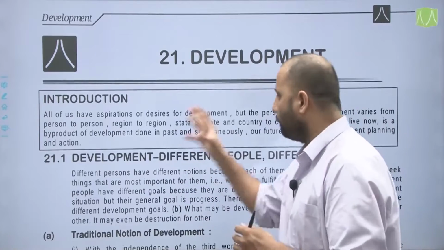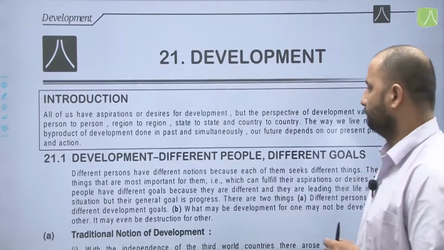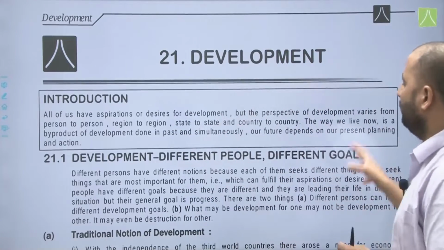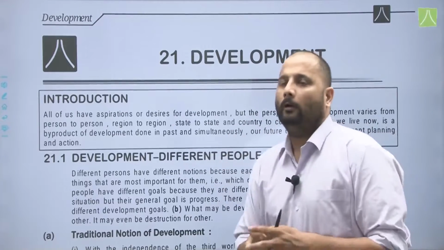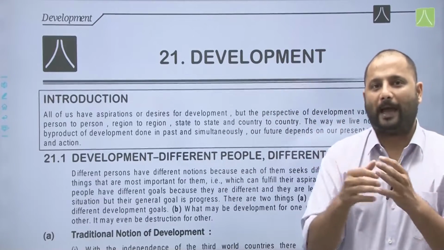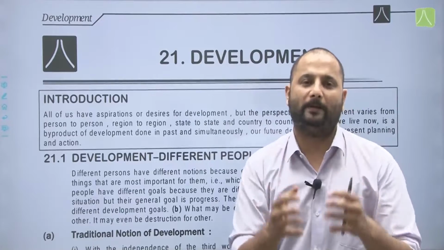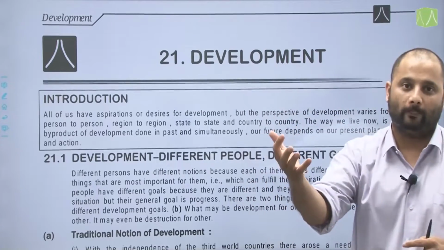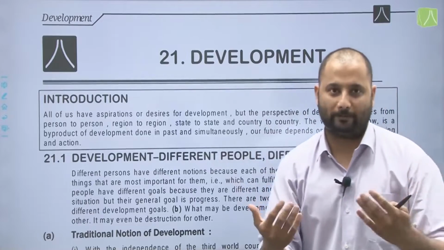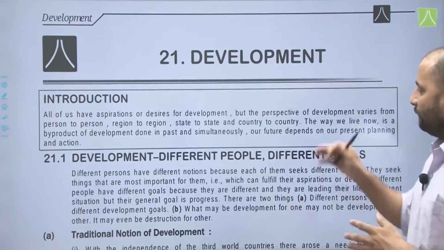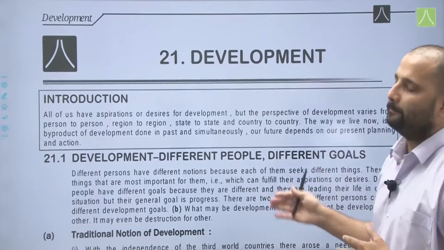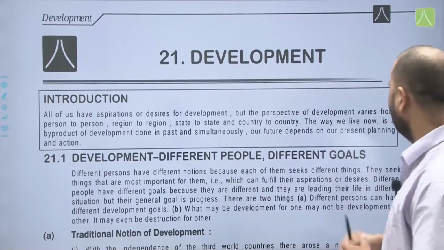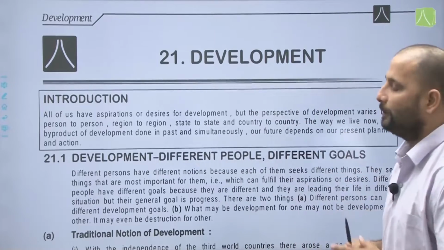Now the first topic given here is development, different people, different goals. As you know, no two people can probably have the same developmental goals. Each person might have a different developmental goal as per their own surroundings. Different persons have different notions because each of them seeks different things, things that are most important for them.